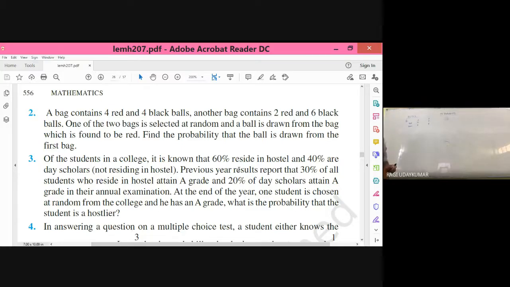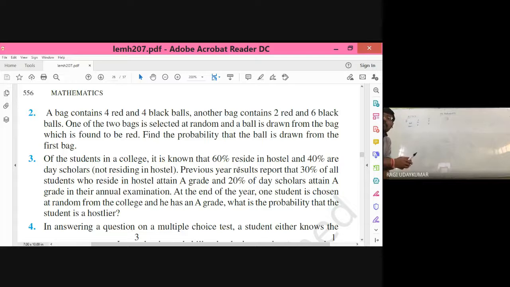Sometimes the same question is asked in previous examinations. Most of the students will feel that by seeing this question, it is a Bayes theorem. But a little bit twisted question is asked: instead of asking the probability of drawing, what is the probability of drawing a red ball, it is given that it is drawn from the first bag.